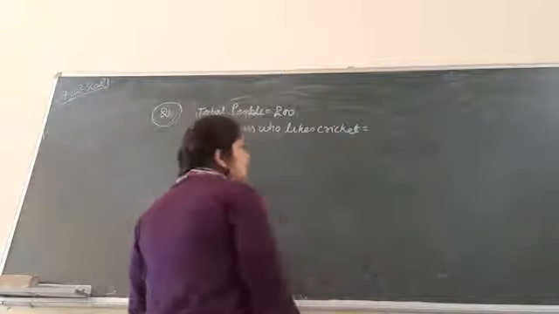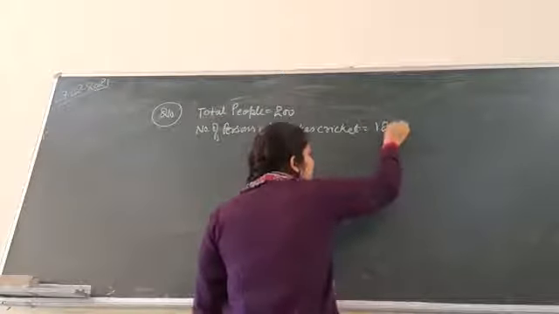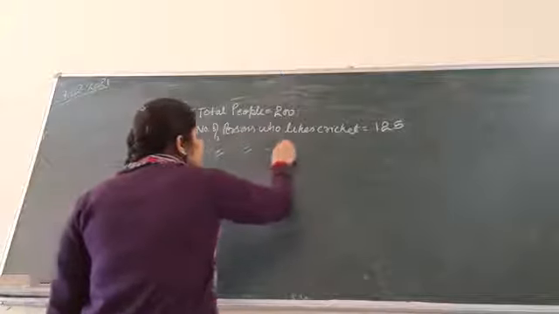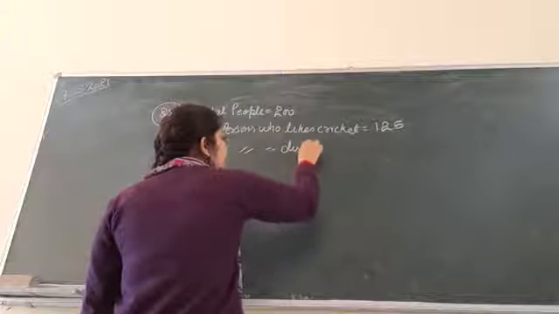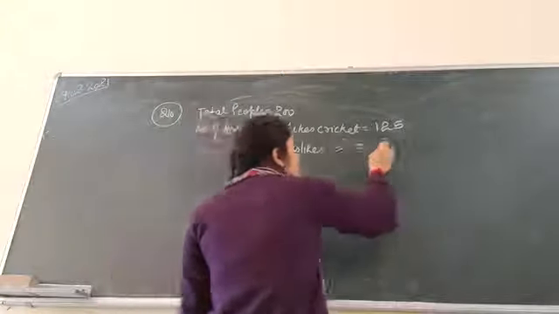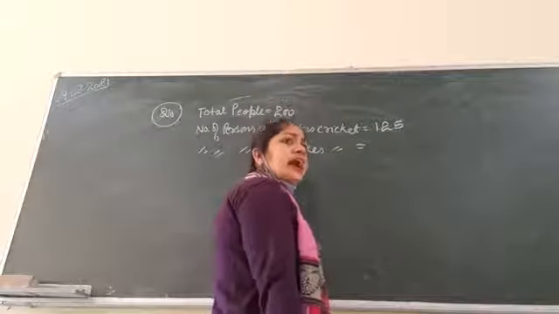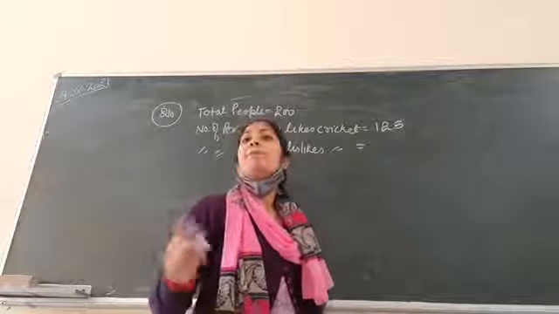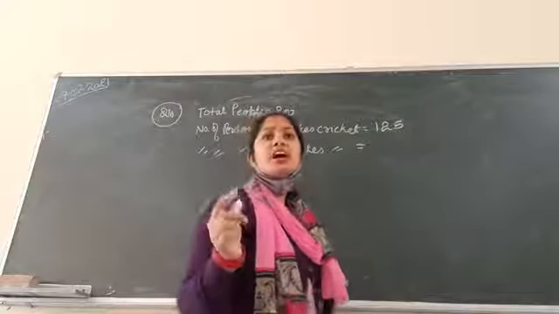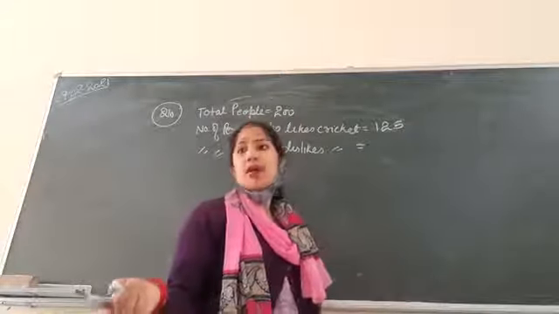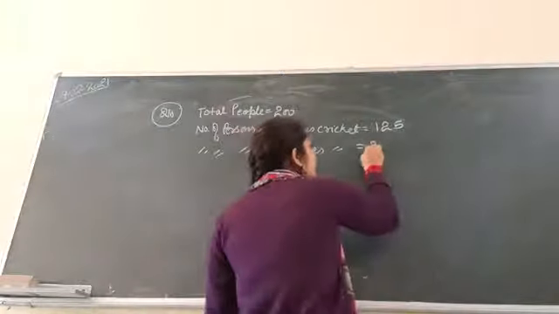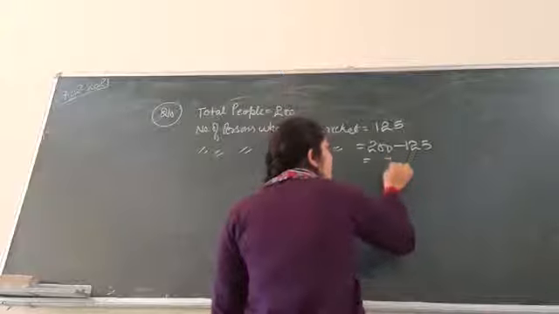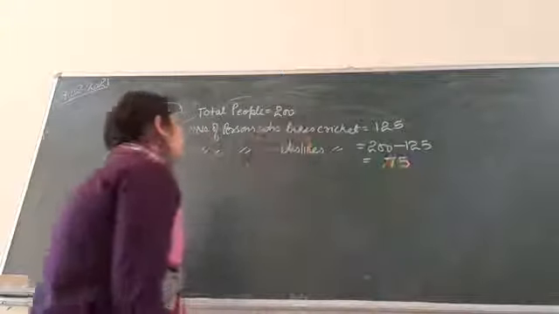Number of persons who like cricket equal to 125, and number of persons who dislike cricket equal to, we will not write directly because it is not given directly in the question. You will write it by subtraction, okay? Because they are saying the remaining dislike cricket. So that is 200 minus 125 equal to 75.